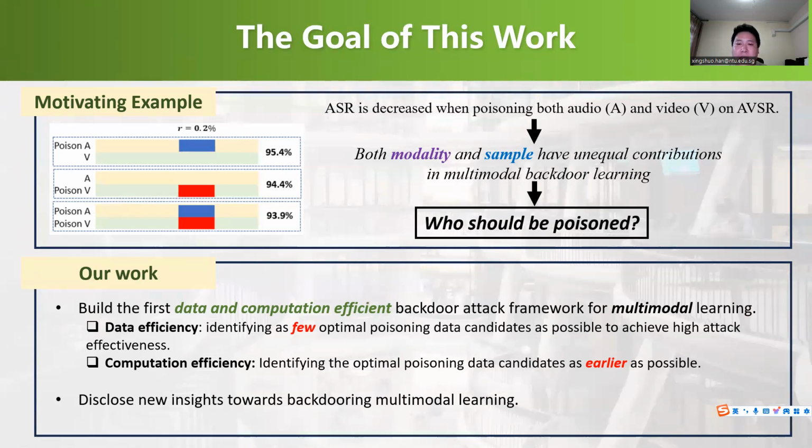So in this work, we aim to build a data and computation efficient backdoor attack framework. Here, data efficiency is identifying as few optimal poisoning data candidates as possible to achieve high attack effectiveness. Computation efficiency refers to identifying the optimal poisoning data candidates as early as possible. Through this framework, we disclose some new insights.